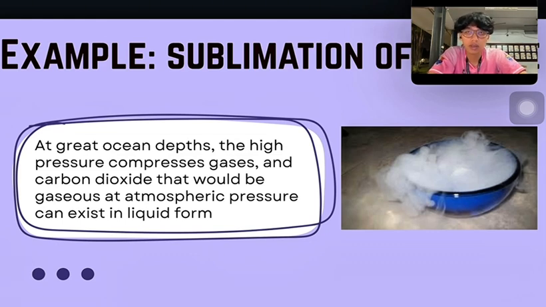Next, we will go through one example of sublimation: dry ice. Dry ice is solid carbon dioxide, or CO2, at normal atmospheric pressure. It doesn't melt into a liquid, but it undergoes sublimation, turning directly from a solid into that cool fog-like gas we often see at concerts or in science labs. Fun fact: at the incredibly high pressure found in the deep ocean, the behavior of CO2 changes completely. The pressure is so great that it can actually compress the gas into a liquid form, which wouldn't be possible at the surface. This perfectly illustrates how pressure and temperature are both critical in determining the state of matter.